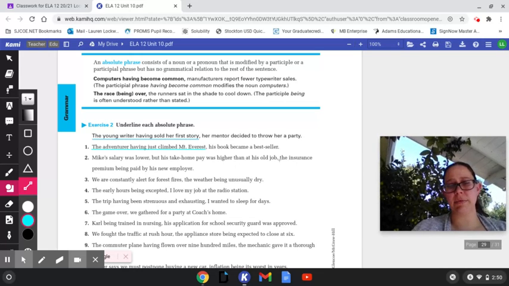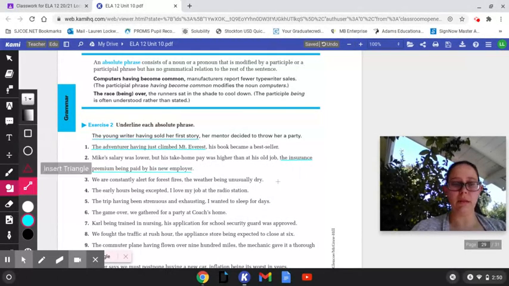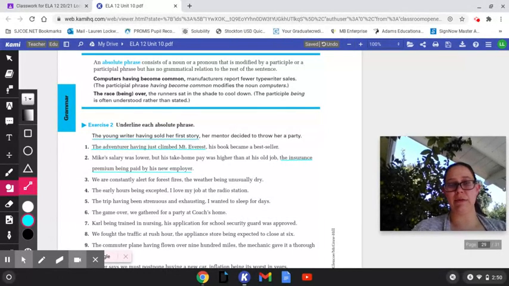Remember, participles are verbs often ending in ing or ed. So, the insurance premium being paid by his new employer. The rest of the sentence, Mike's salary was lower, but his take-home pay was higher than his old job, could be a sentence all by itself without the absolute phrase.